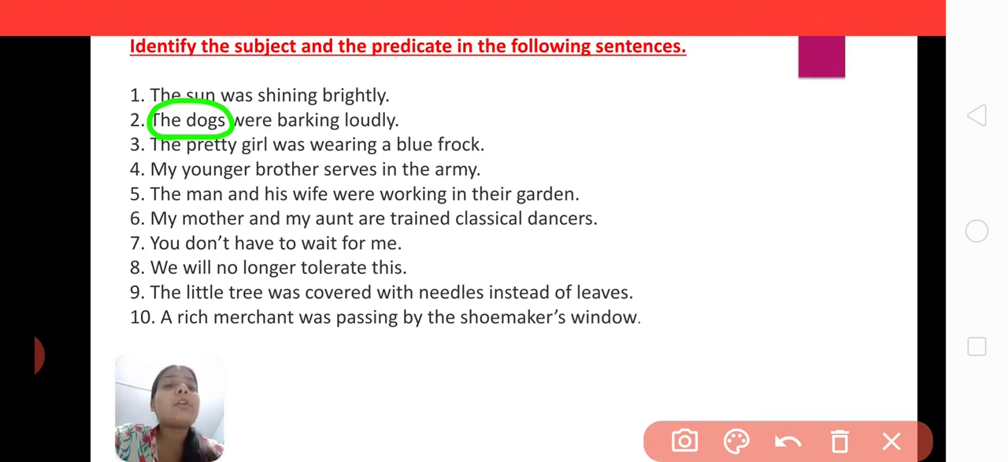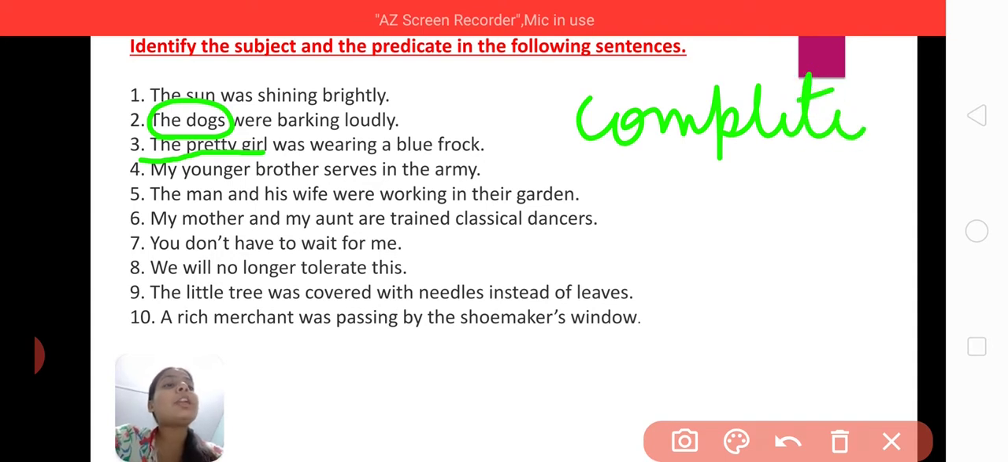The pretty girl was wearing a blue frock. Again, in this sentence, as you can easily identify now, the pretty girl is the subject, whereas was wearing a blue frock is the predicate. Now many of you may be confused about how these articles are also part of the subject. Yes, these articles are here describing or modifying nouns. So in this case the describers or modifiers as well as that particular noun, they both together are called the subject, and this type of subject is known as complete subject.